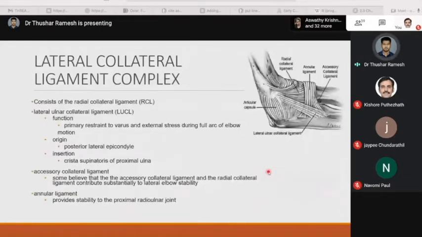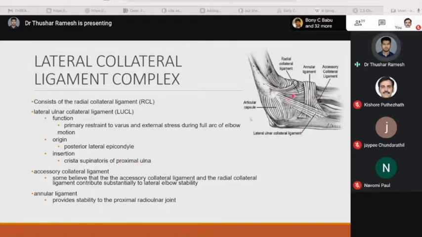Now let's see the lateral collateral ligament complex. It consists of a radial collateral ligament and a lateral ulnar collateral ligament complex. Its function is the primary restraint to varus and external rotatory stresses during the full arc of elbow motion. Its origin is the posterior lateral epicondyle and it is inserted into the crista supinatoris of the proximal ulna.